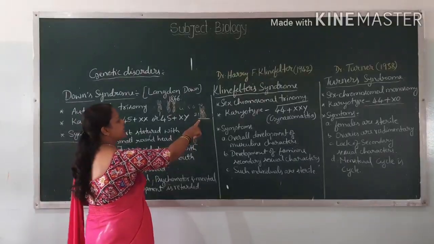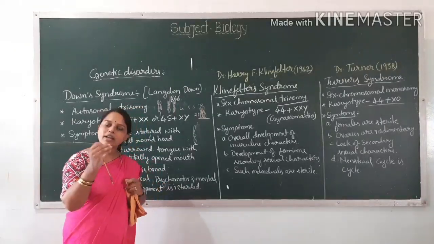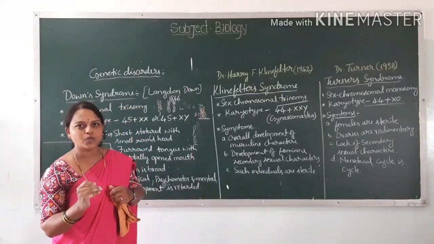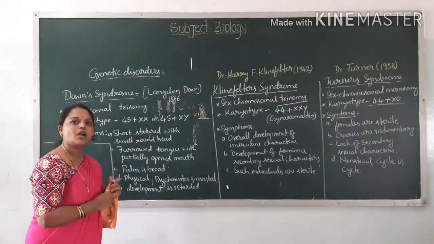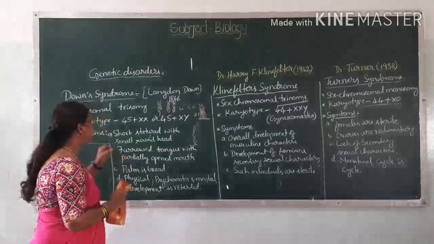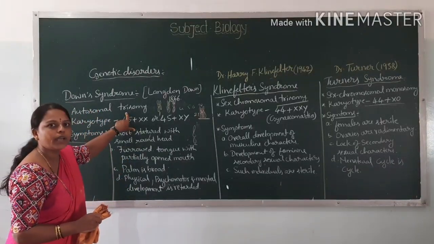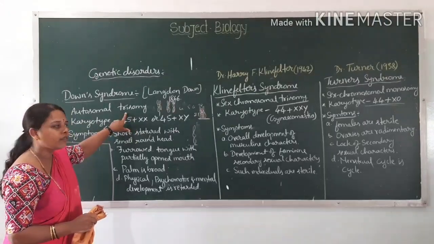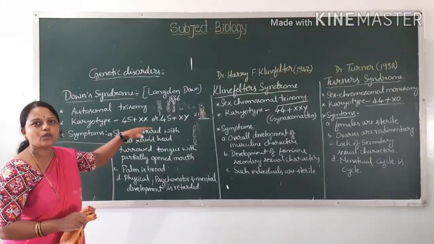So this condition is called trisomy. Presence or addition of one extra chromosome leads to a condition called trisomy. That's why the name of this syndrome is autosomal trisomy. In autosomes, instead of 22, 23 chromosomes are going to be formed.